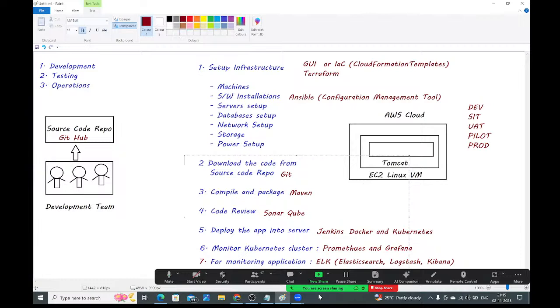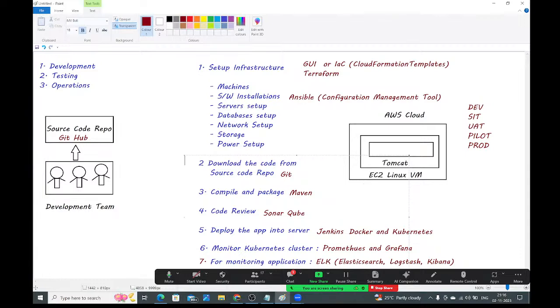By using DevOps, what are we going to do? Whatever things we are doing manually, all these things we are going to automate. What is DevOps? DevOps is a process or a culture. By using DevOps culture, we are going to automate the deployment and delivery process. Earlier, deployment and delivery was a manual process, and if you do it manually, it takes a lot of time. Because of that, delivery also becomes late. To avoid that, DevOps came into the picture.